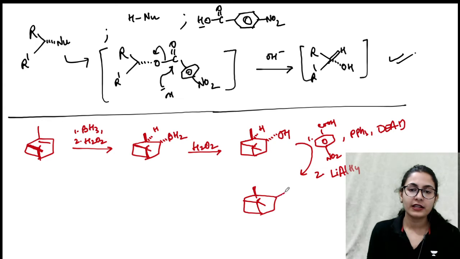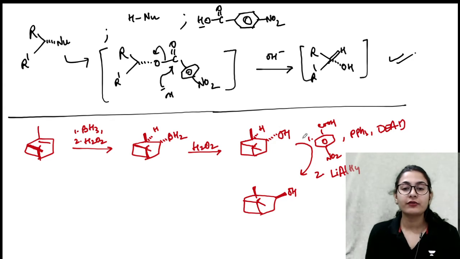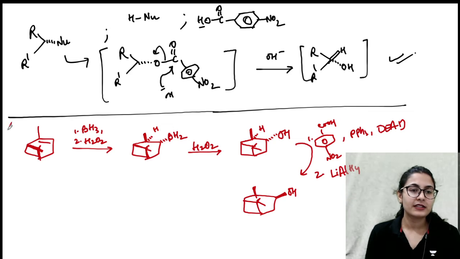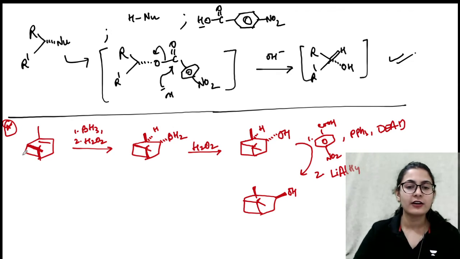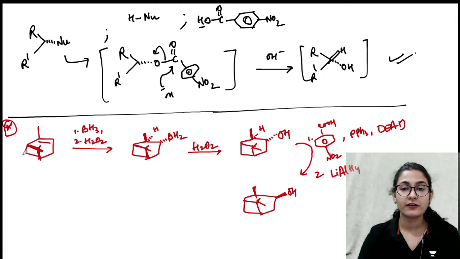Methyl is above, the OH will also go above. What has just happened? Reversal, that is the SN2 attack of the nucleophile on the activated OH. So the Mitsunobu reaction gives inversion at the alcoholic group. This is a very important example. Just like this, many other examples are also available. Just visit the previous year questions. You are going to see plenty of examples under this reaction.